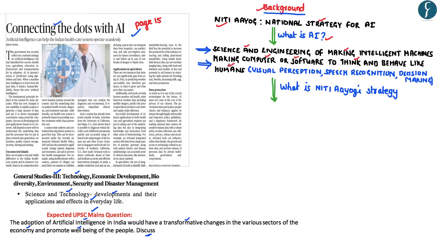to that of humans, wherein artificial intelligence can be used for visual perception such as facial recognition, speech recognition, or it can also be used for making decisions. So the Niti Aayog has realized that artificial intelligence can have a transformative effect on various sectors of the economy. And in this regard, the Niti Aayog has released a strategy for the adoption of artificial intelligence in